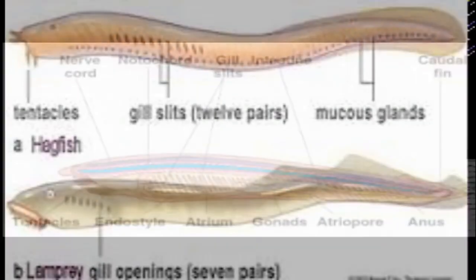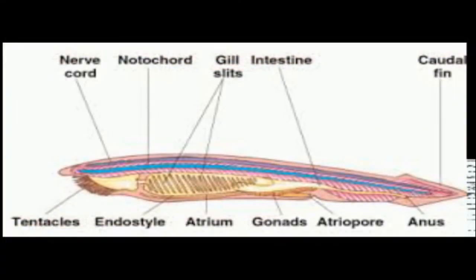Then after this comes the vertebrata, the higher organisms, the highest category of organisms. They are also called craniata because in higher organisms, that is vertebrata or craniata, the notochord is replaced by the vertebral column. Therefore, the name vertebrata comes from the vertebral column, and craniata means the cranium. The term is derived from the cranium, the organisms having the cranium.